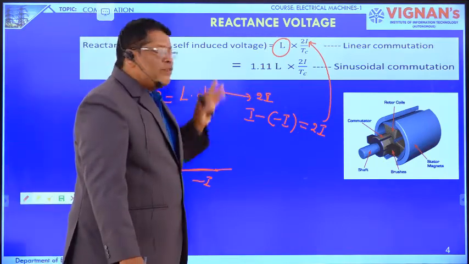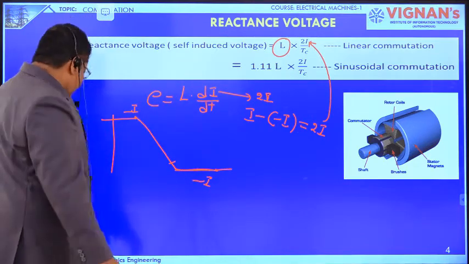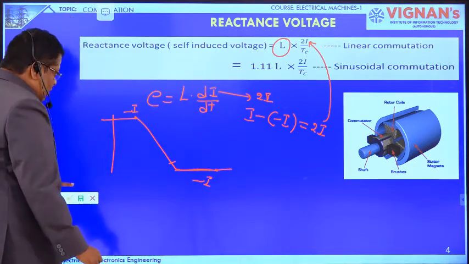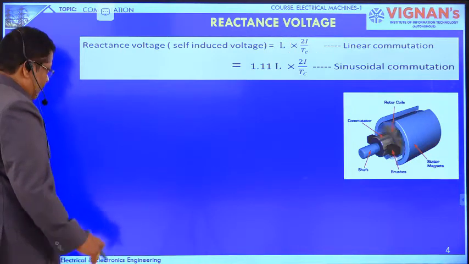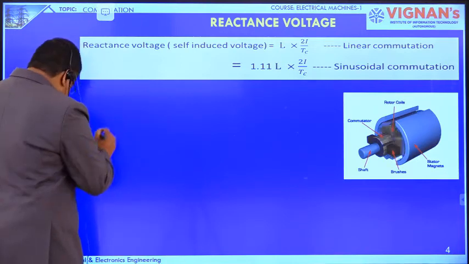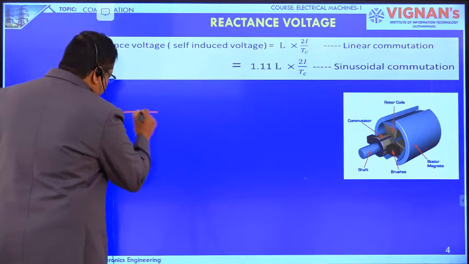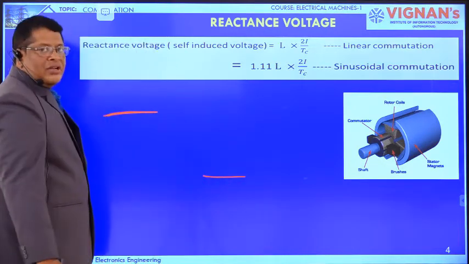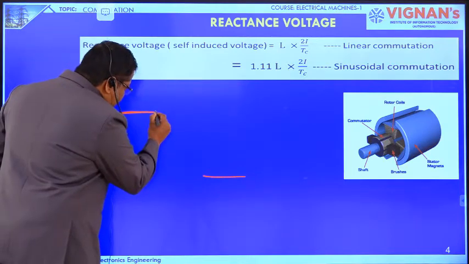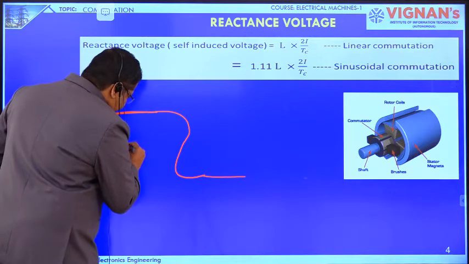Next, if the commutation is sinusoidal commutation, this change in current, this is the positive value of current, this is a negative value of current. Sinusoidal commutation is nothing but the current changing sinusoidally.